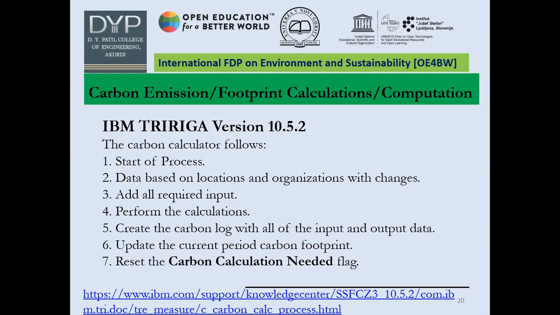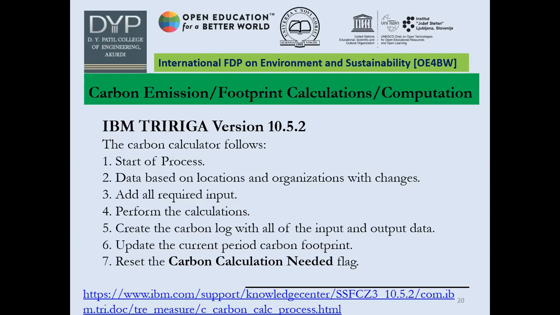As soon as you insert the input data, some calculation will be done by the system, and output data will be given, and based on that we have to conclude what exactly we have to take out of it, right? And if you are not certain about the data generated by the system, in the next step you can update your current period of carbon footprint, and you can reset the carbon calculation if needed.